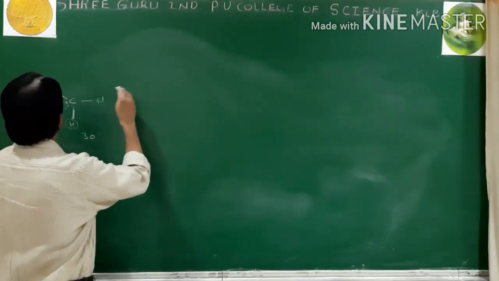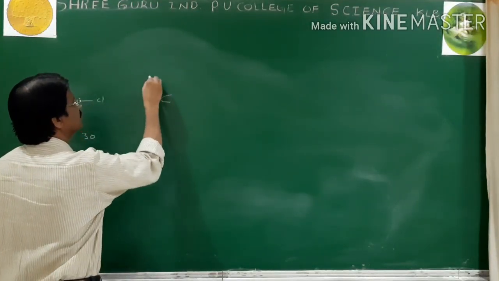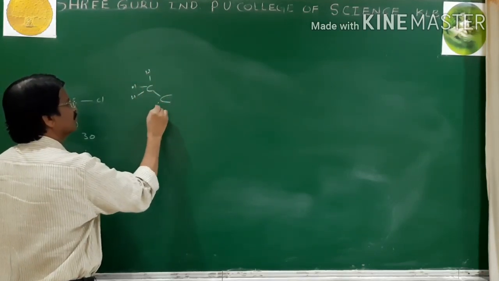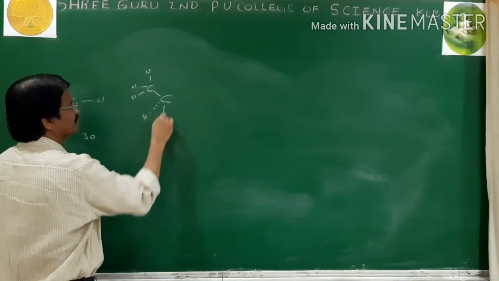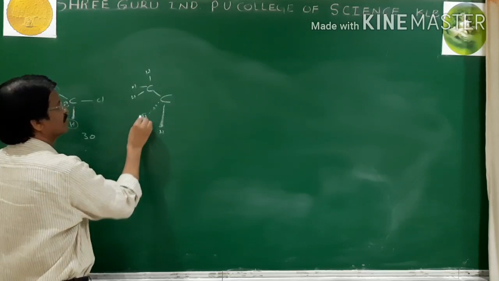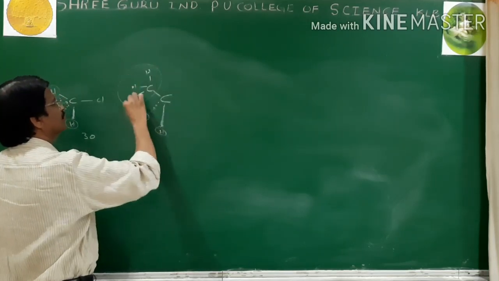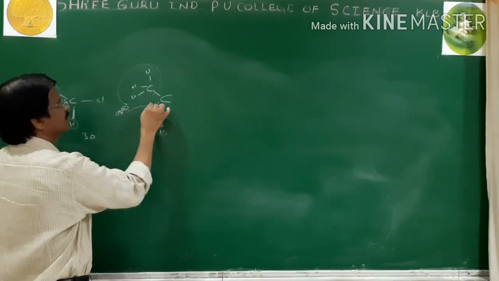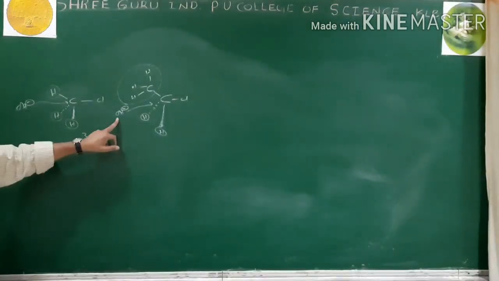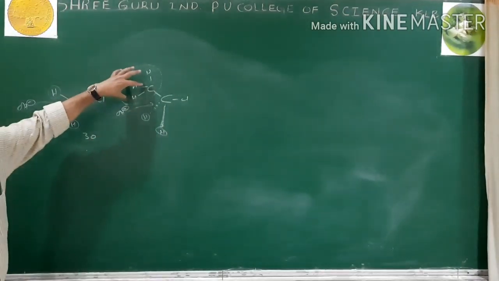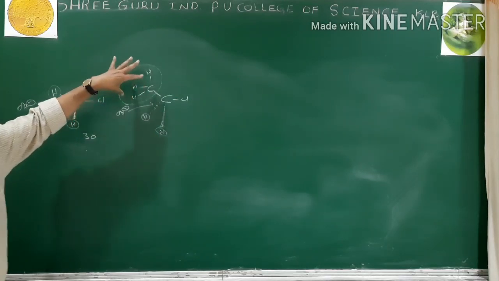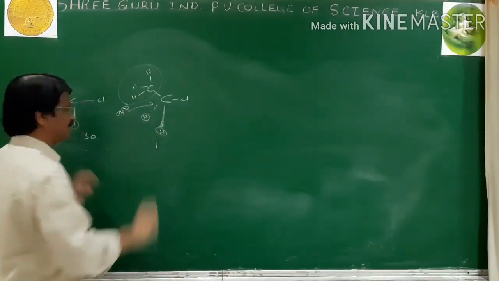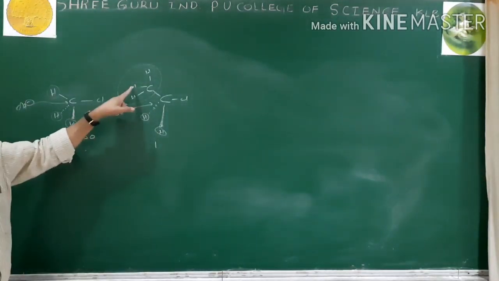Next, if it is one methyl group, see, attack of OH is difficult because of the bulky methyl group. There are 3 hydrogens on the carbon and the methyl group is a bulky group. Therefore, let it be 1%, or it is 1. Because of one methyl group, it is 1.